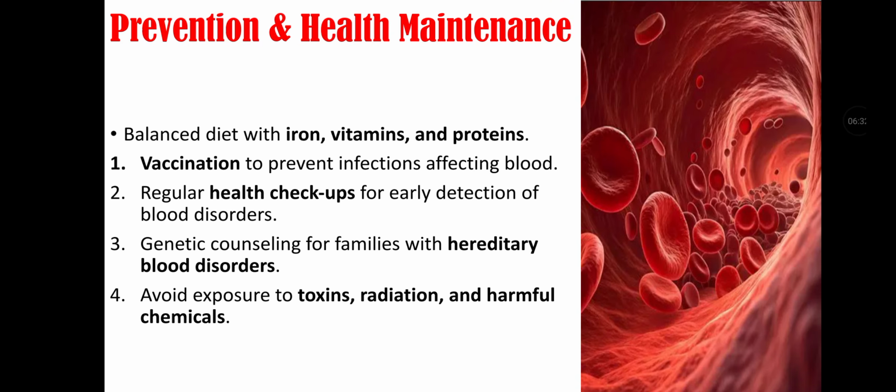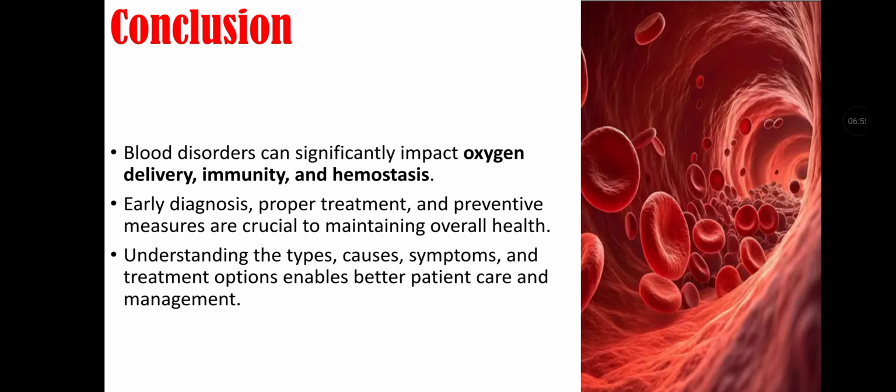Prevention and health maintenance. Balanced diet with iron, vitamins, and proteins. First is vaccination to prevent infection affecting blood. Second is regular health checkups for early detection of blood disorders. Third is genetic counseling for families with hereditary blood disorders. Fourth is to avoid exposure to toxins, radiation, and harmful chemicals.